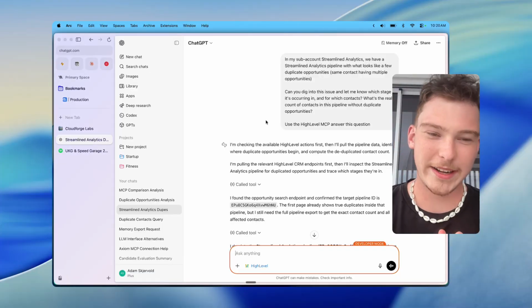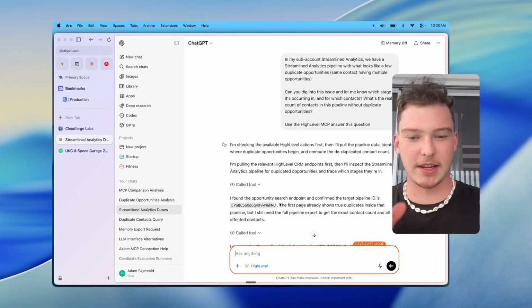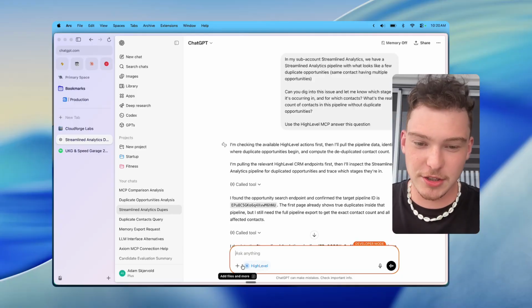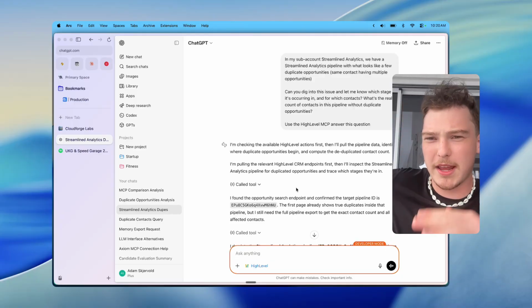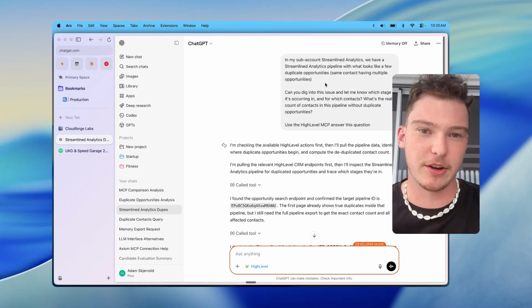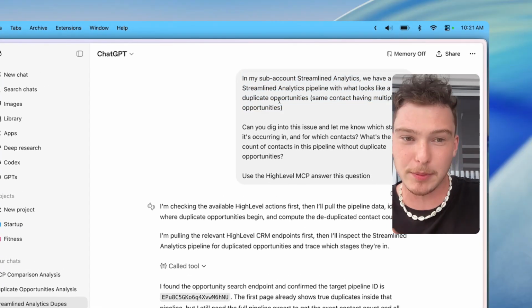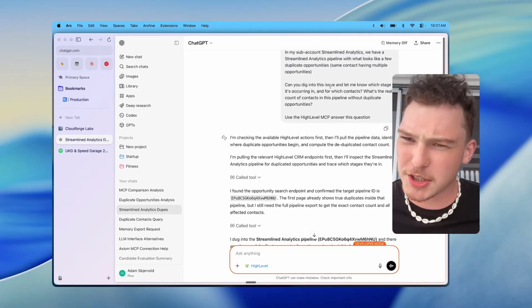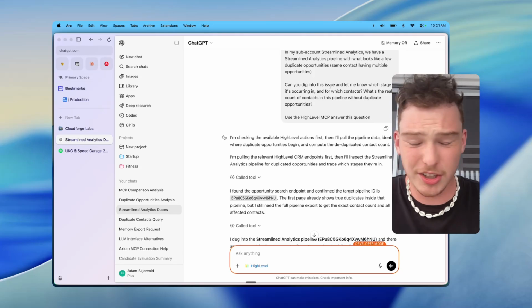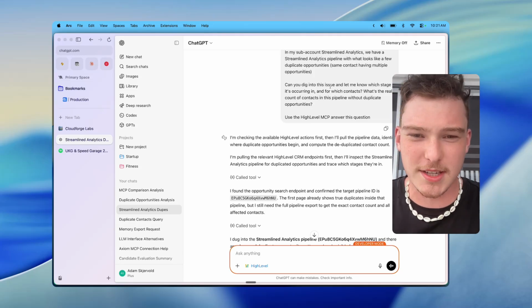And so what I did was I went over to ChatGPT, and I'm going to start by explaining what an MCP is, just in case you're not aware. So what an MCP allows us to do is connect HighLevel into our LLM. So this worked for many other tools, but what I did here is I said, in my sub-account Streamlined Analytics, we have a pipeline called Streamlined Analytics, and we have a bunch of duplicate opportunities. Can you look into this issue and see what's going on?